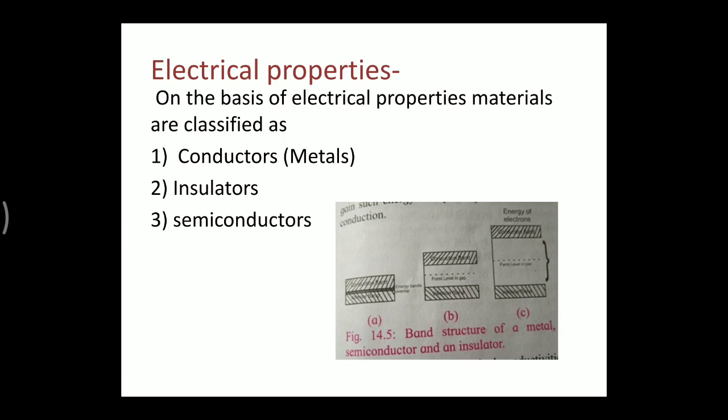So what is the Fermi level energy or Fermi level gap? Basically, Fermi level energy is the maximum amount of energy acquired by an electron at absolute 0 degree Kelvin temperature. That is the maximum energy available to the electron at absolute 0 degree Kelvin temperature. Okay, so that is in the case of insulators.